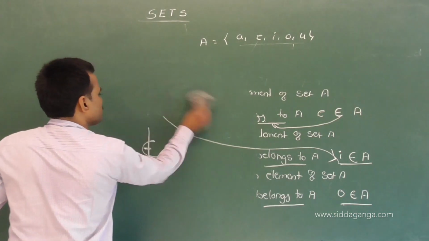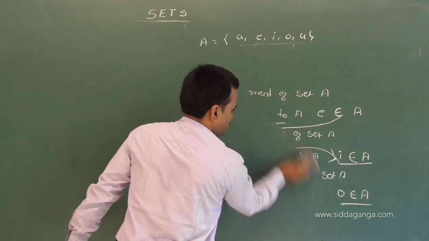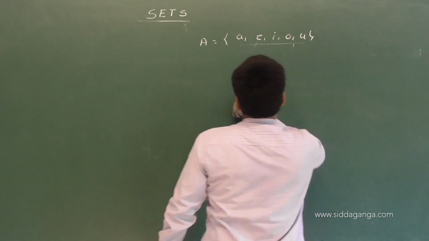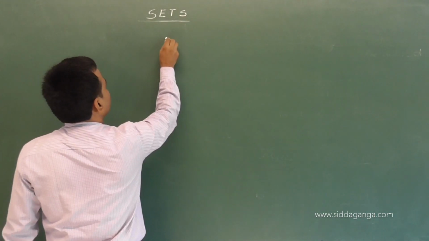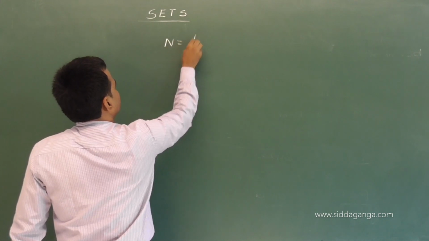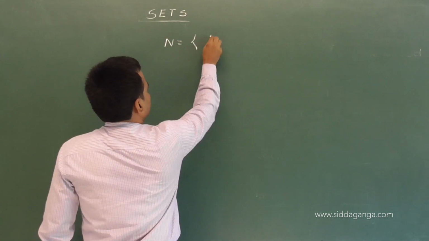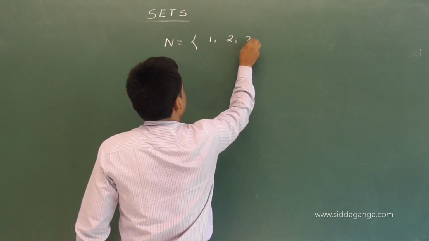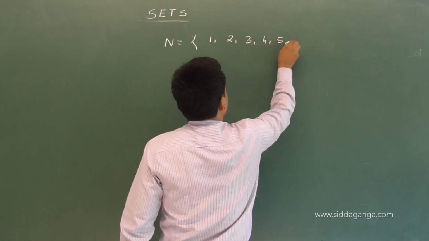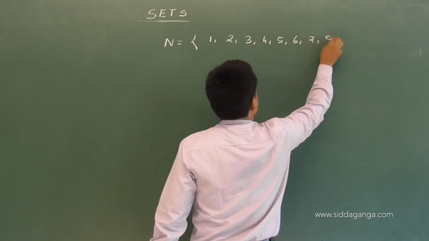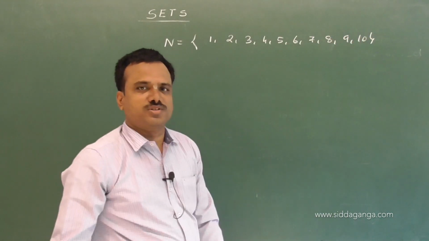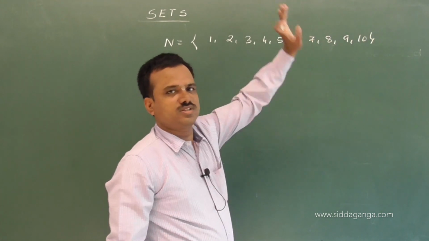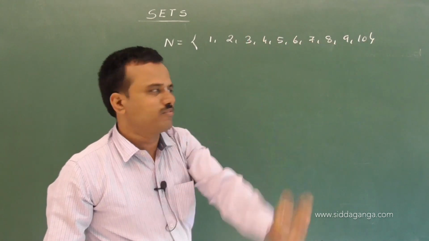Because it is a very important concept, if you understand it properly, then it is very easy to see the other concepts. So I write one more set. The first 10 natural numbers: 1, 2, 3, 4, 5, 6, 7, 8, 9, 10. This collection is properly defined.